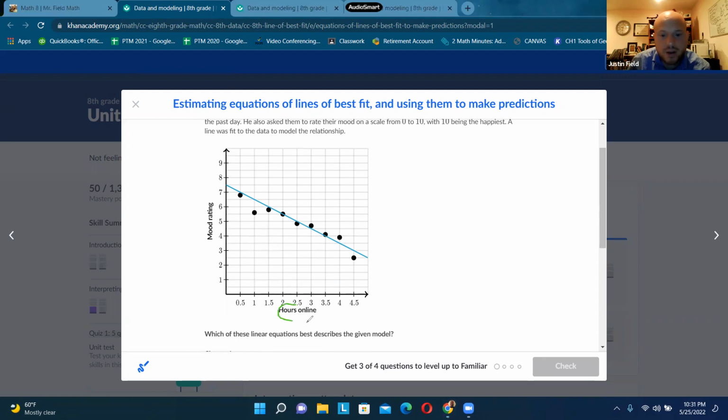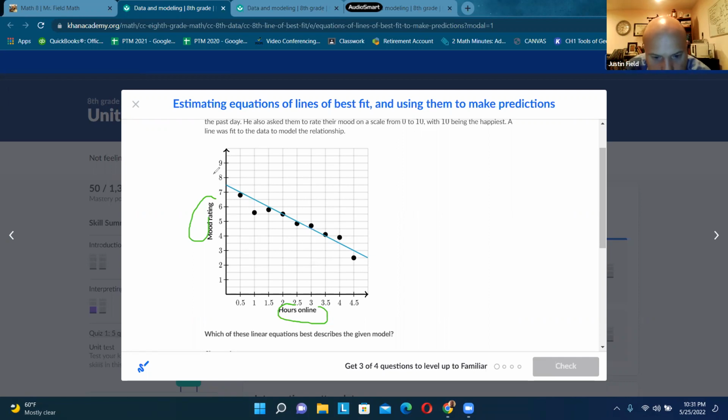So hours online, mood rating, and I saw Jacob, right? So Jacob is measuring his mood based on the number of hours he spends online. Interesting. We all like doing things on the internet and our phones and whatnot, but the more time you spend, look, Jacob's mood actually went down. Should tell you to get outside, right?